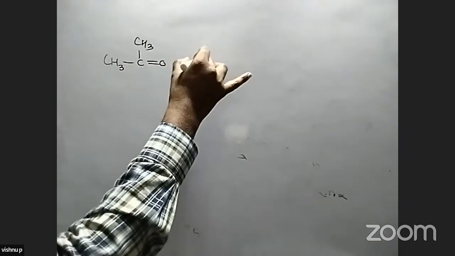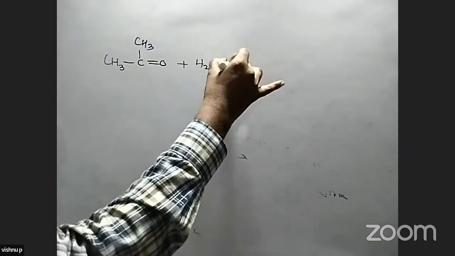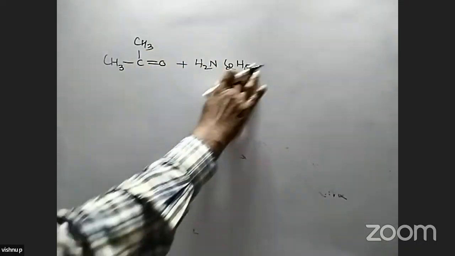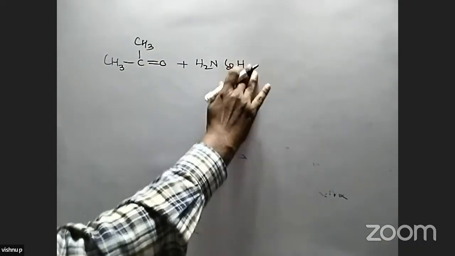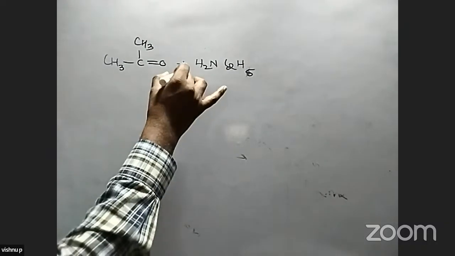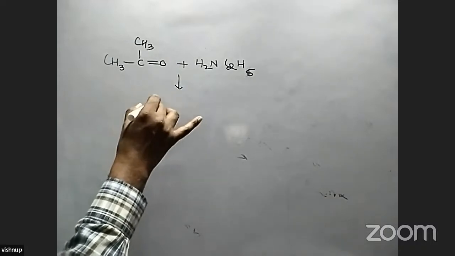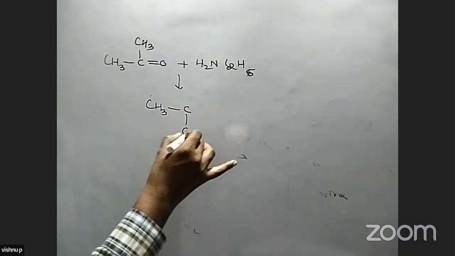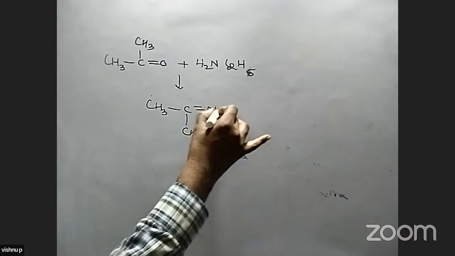Next, one more example here. CH3CO, when it reacts with a primary amine, NH2C2H5, this is ethylamine, a primary amine, when it reacts with a ketone, the reaction is addition followed by elimination. So we get this compound. This is the Schiff's base.